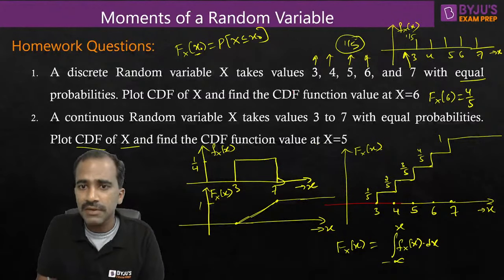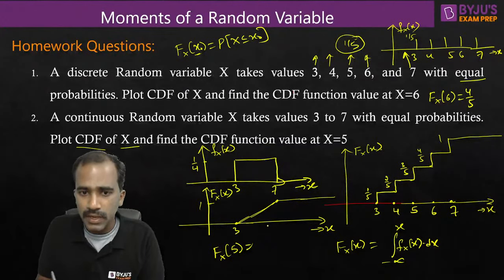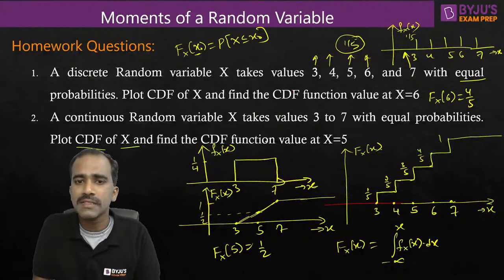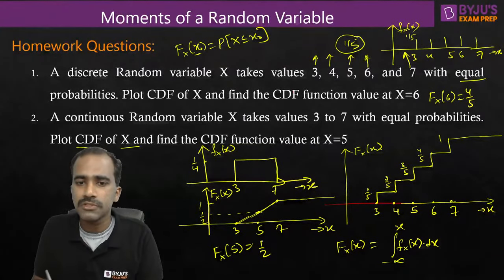Find the CDF function value at x equal to 5. So they're asking us to find Fx of 5. Fx of 5, you can see here what happens. From 3 to 7, 5 is the midpoint. So from 0 to 1 it is going, 5 is the midpoint. So the midpoint should have a height of definitely half. So the answer should be half. From CDF we can find it easily because they're asking CDF function value at a certain point, which is very easy to find if you know CDF.